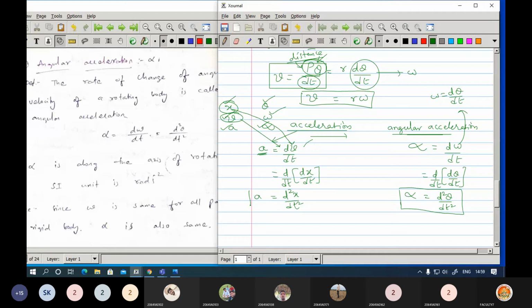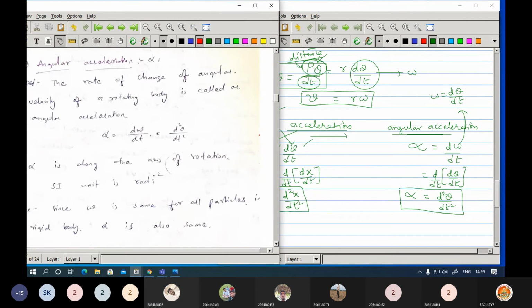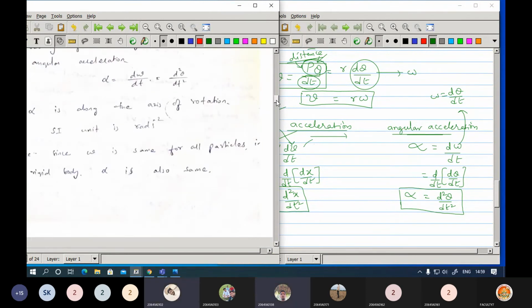Now, the linear acceleration is this. This is the thing we wrote here, we got this expression here. So alpha is the angular acceleration.